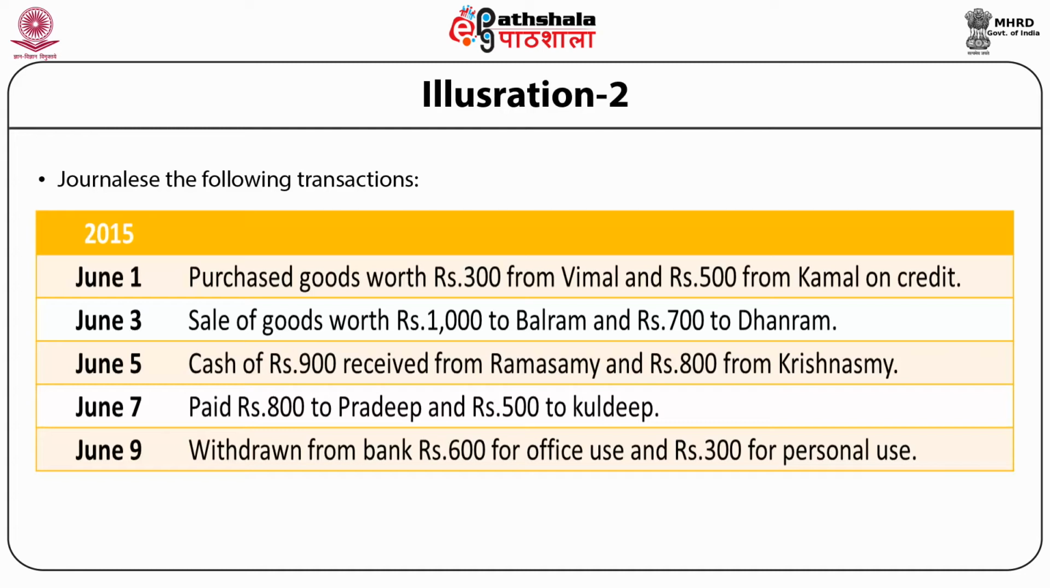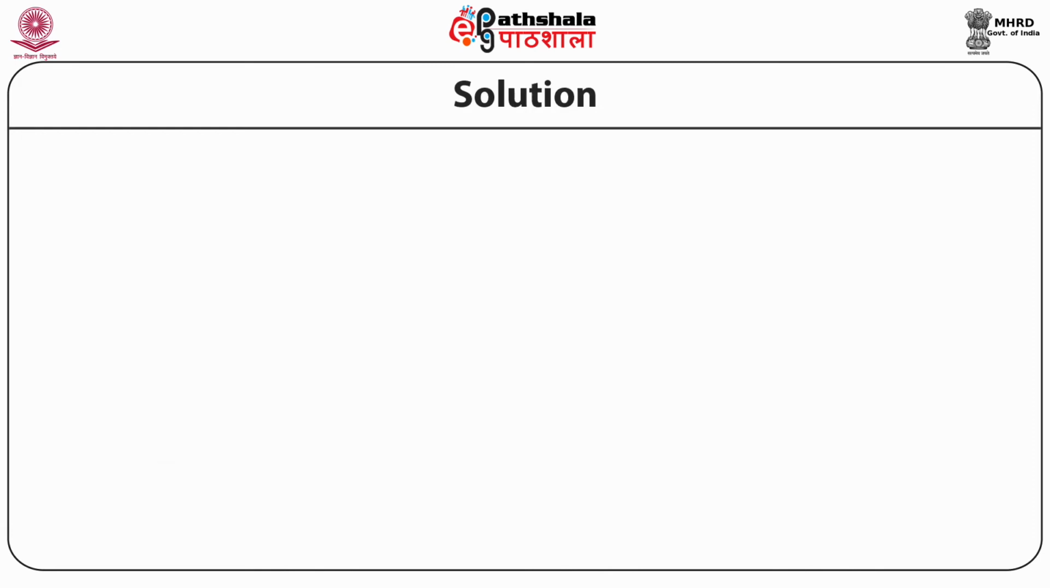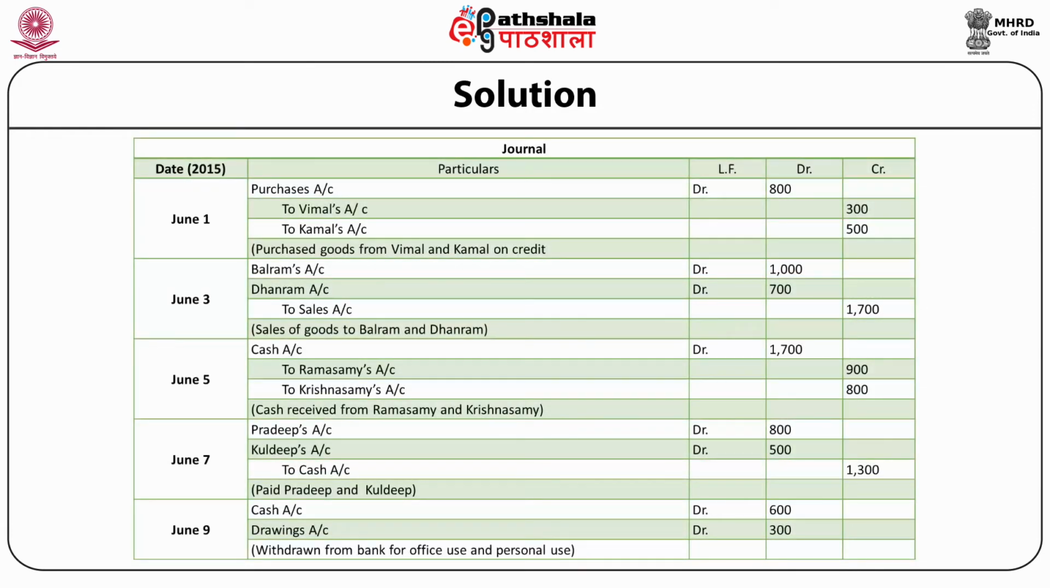June 5, cash of rupees 900 received from Ramasamy and rupees 800 from Krishnasamy. June 7, paid rupees 800 to Pradeep and rupees 500 to Kuldeep. June 9, withdrawn from bank rupees 600 for office use and rupees 300 for personal use. Solution to the above question. In the date column, we'll write 2015 and June 1.